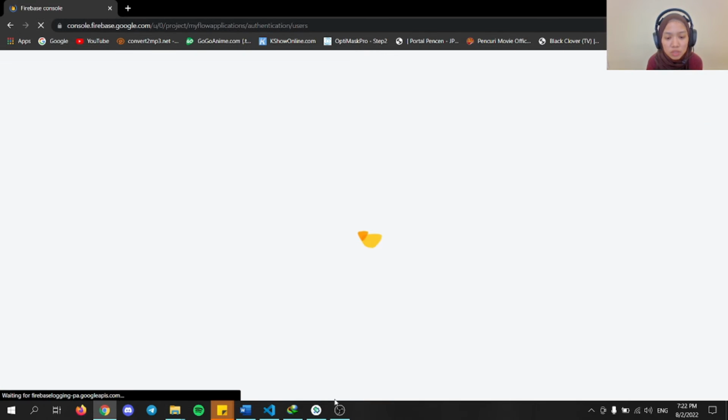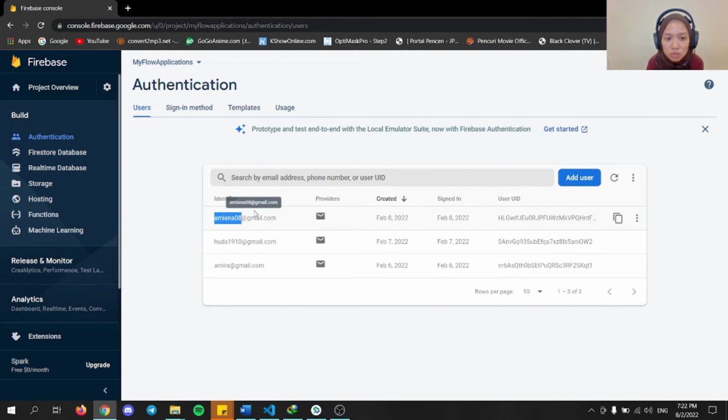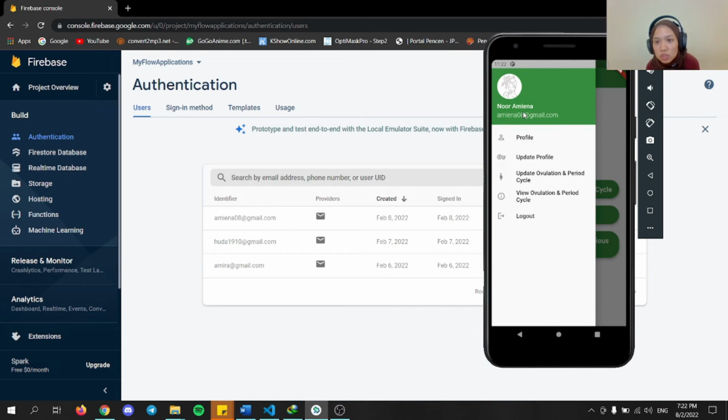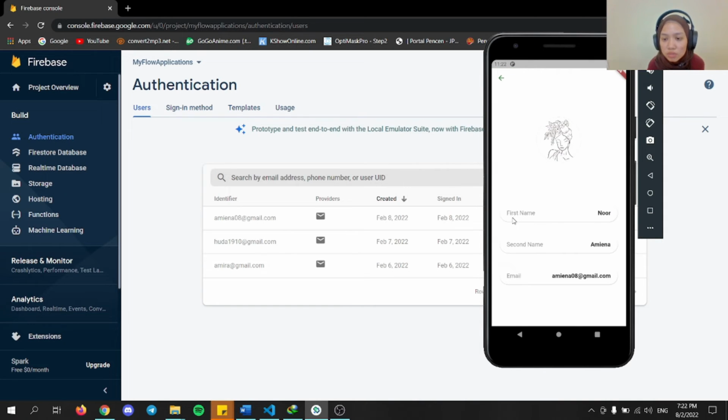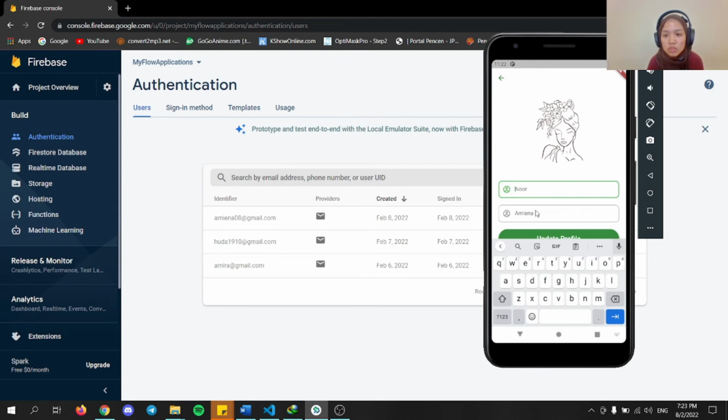So if we click on refresh here, it will show the user that I have registered just now, amina08@gmail.com. Next is forward, then it will retrieve the name and the email here. So the profile is the first name, second name, and email that has been registered. In the profile, the user can insert their name to update.